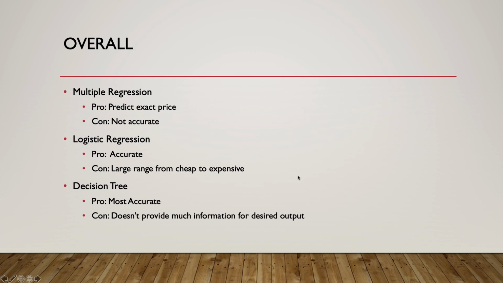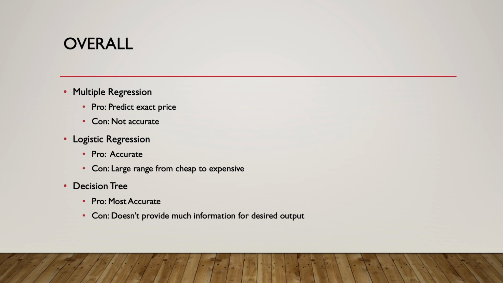So overall, multiple regression predicted the exact price, but it was the least accurate out of all the models. Logistic regression was accurate. However, I had to split the data into cheap and expensive, which left me to decide. It was a huge range. So it was really good at predicting, but it was only really good at predicting it'll be cheap. Okay, it'll be $0 to $200. So the range was large there.